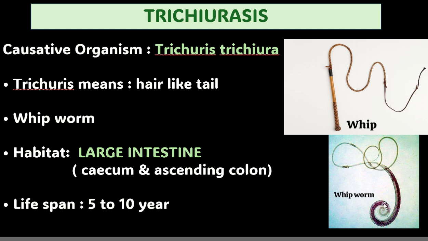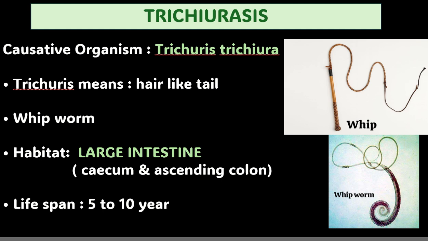The posterior thick portion is actually the tail. Still, we call them by this name. You need to understand that the anterior portion is the hair-like one and the posterior portion is the thick one. Whipworm is their common name because of the similar appearance. Their habitat is the large intestine, and the lifespan is 5 to 10 years.